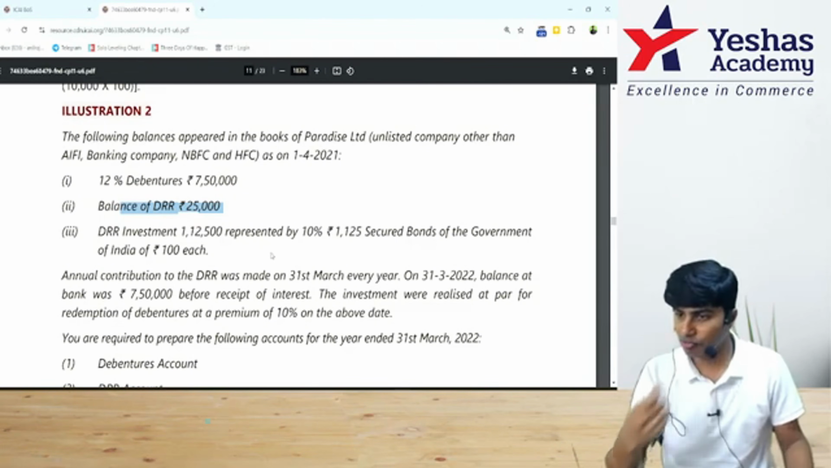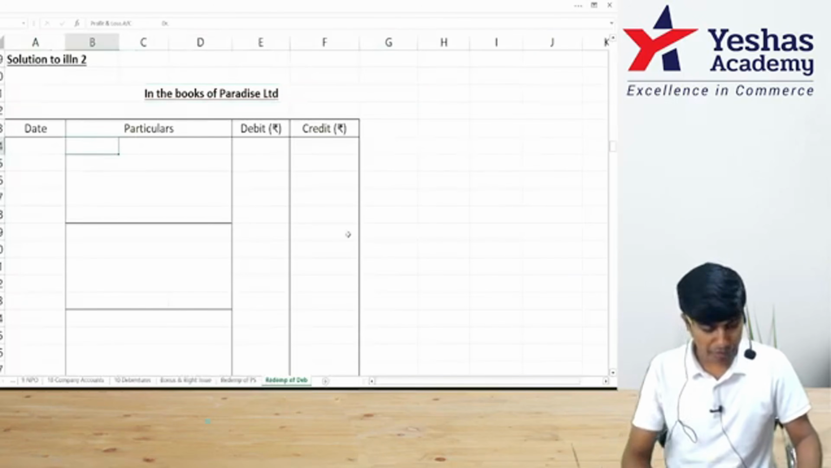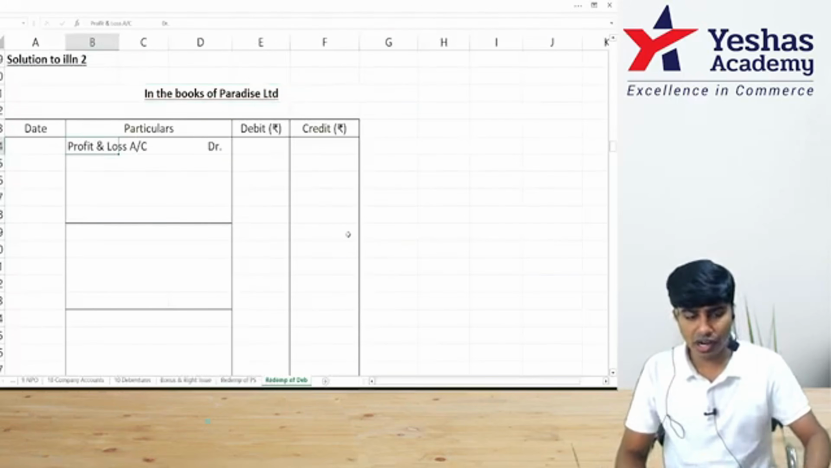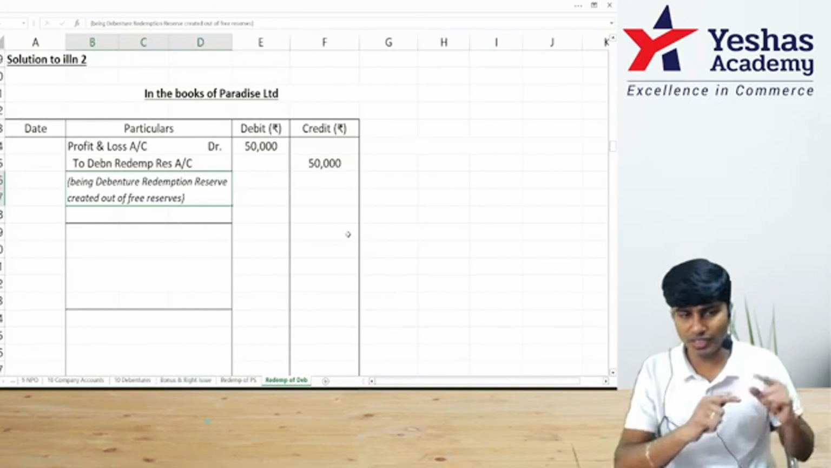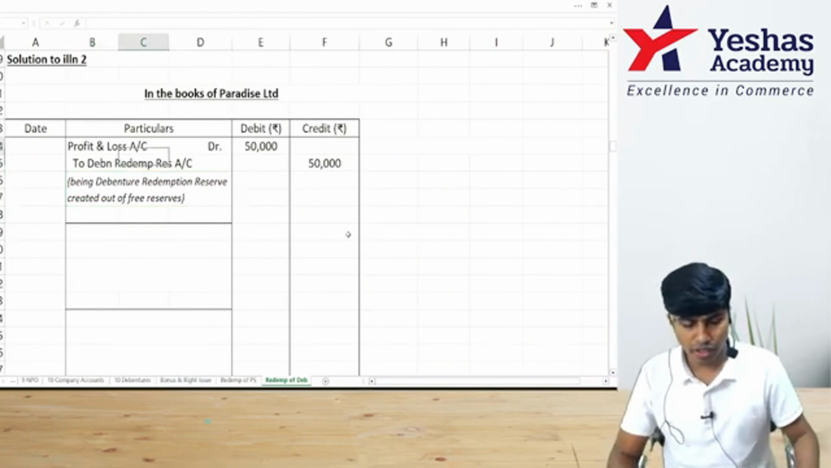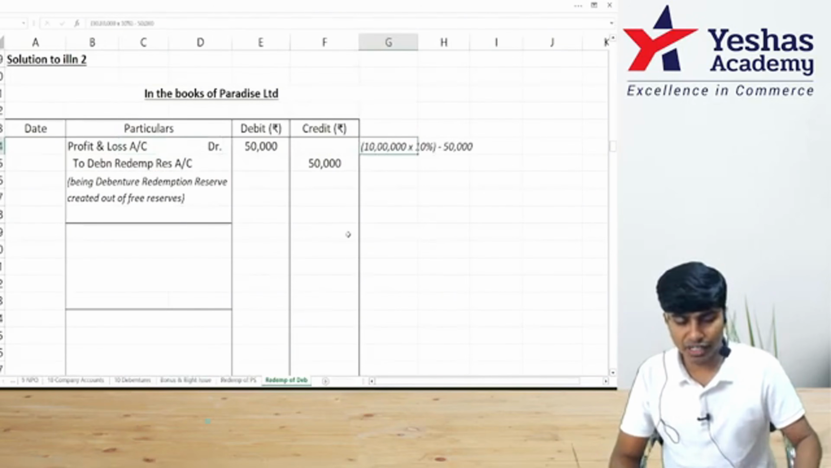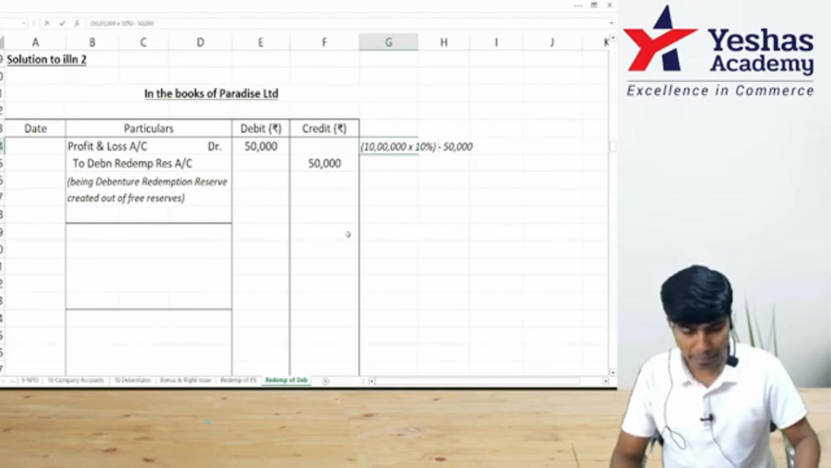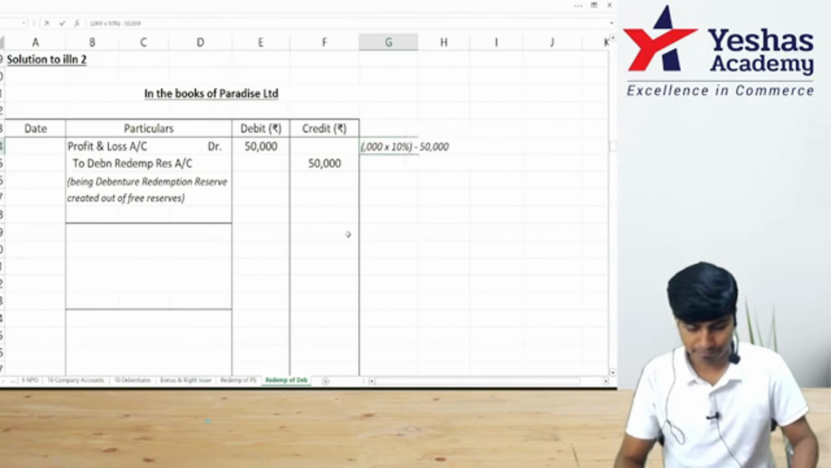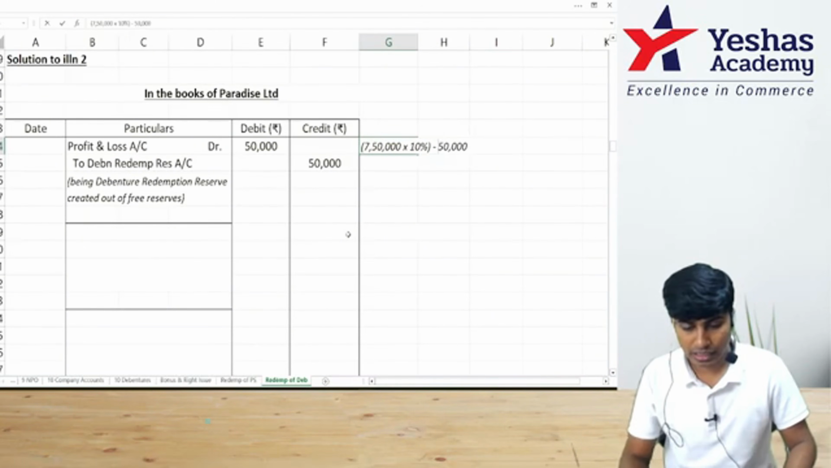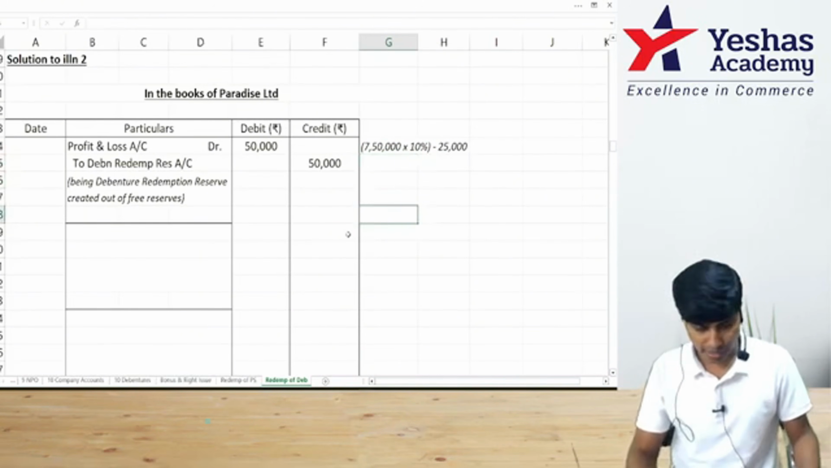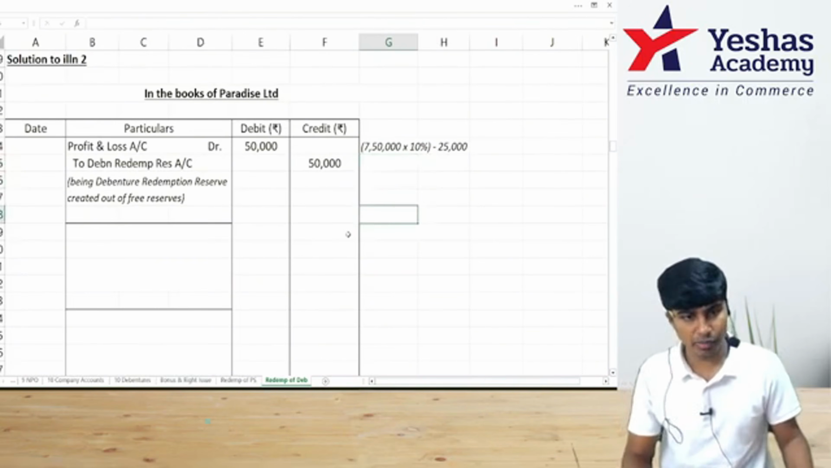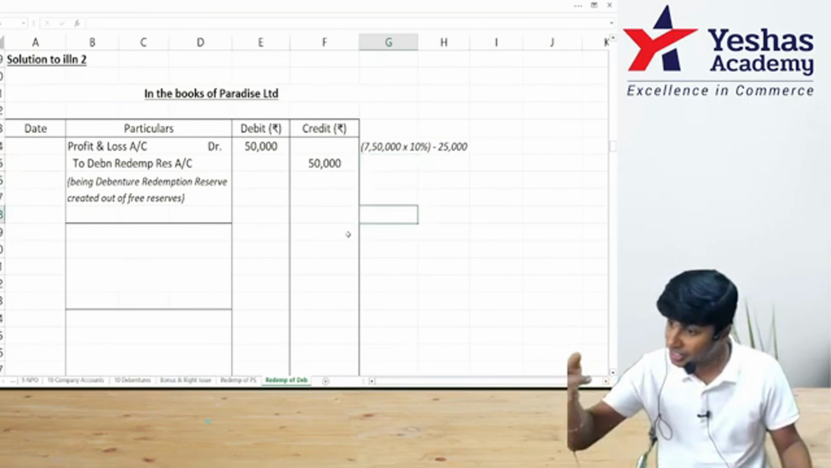Shall I create DRR for 50,000? I will debit our profit and loss account. We can use general reserve also if we have. Credit will be debenture redemption reserve, 50,000. How did we get this? 7,50,000 into 10% minus 25,000. Is this right? Okay.